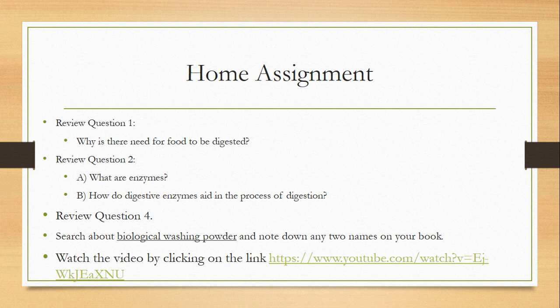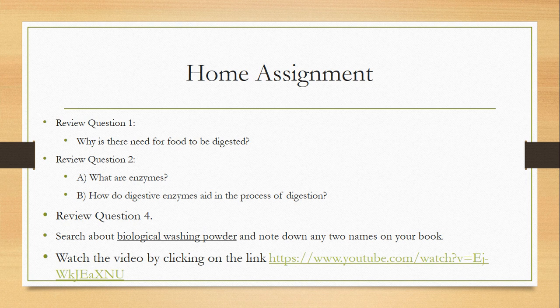Okay my students, now the home assignment is, please come to your review exercise. Question number 1, why is there a need for food to be digested? I am very sure that you can answer it now very clearly. Review question number 2, what are enzymes? And how do digestive enzymes aid, that means help, in the process of digestion? You know it very well.